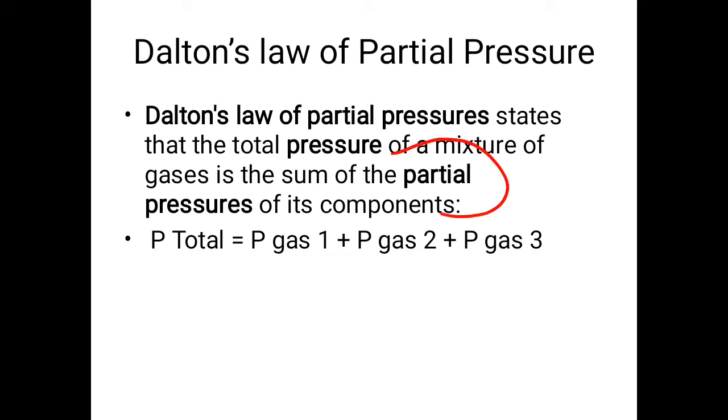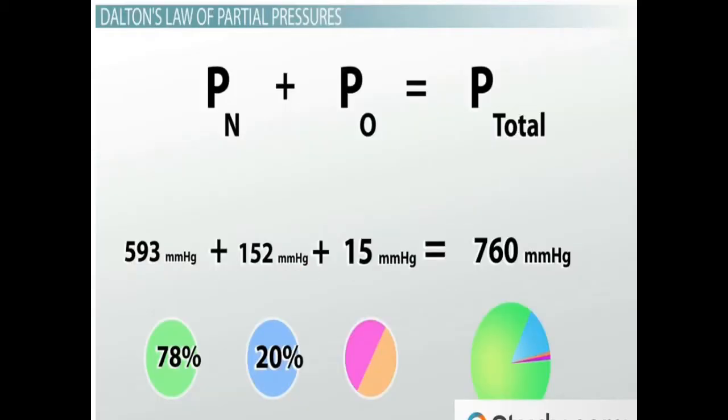First, we will clear up this term partial. Partial is the word which is derived from part, meaning a part of. So, the part or portion of the total pressure. So, we see the total pressure of a gas is the sum of the partial pressures of these three component gases. So here we see, the pressure of the air around us is 760 millimeters of mercury.